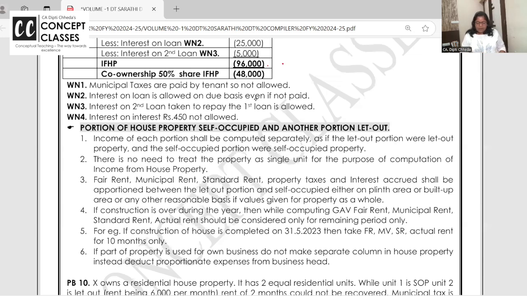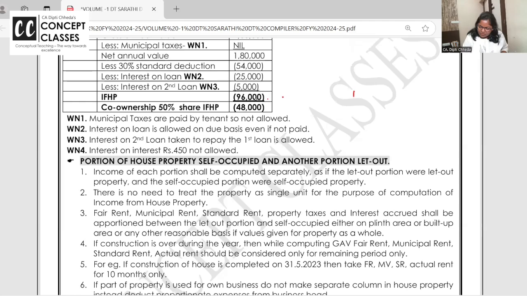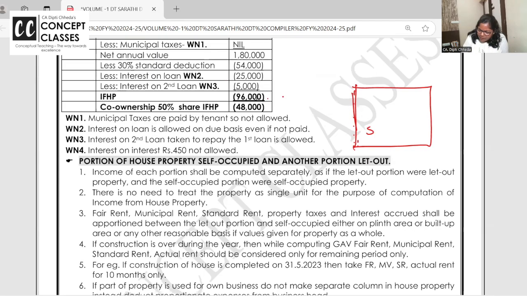Chalo. Now let us do the partition question. Look at the screen, please. If one house property's total value is given, with fair rent, municipal value and all, 50% ground floor is let out to a showroom, 25% is self-occupied, and 25% is used for own business.